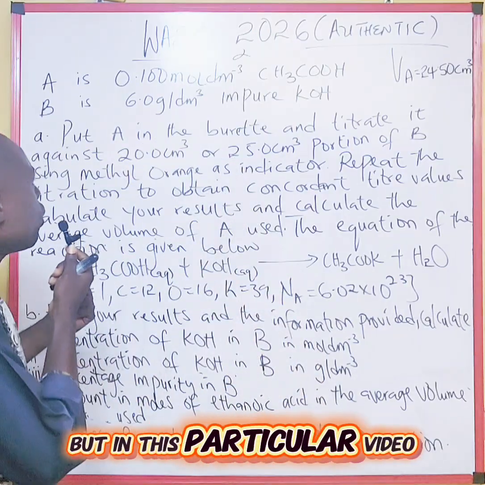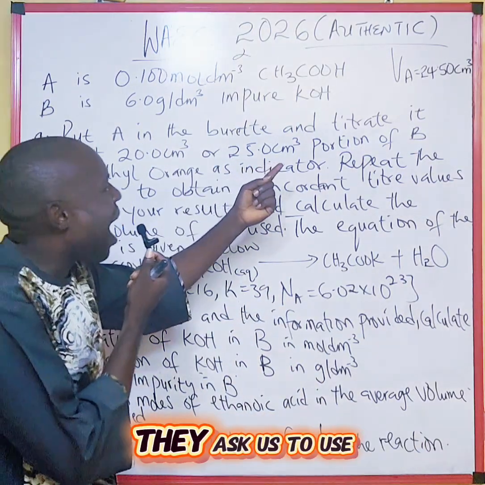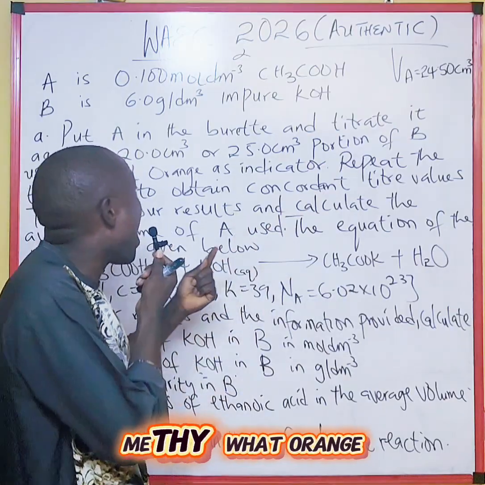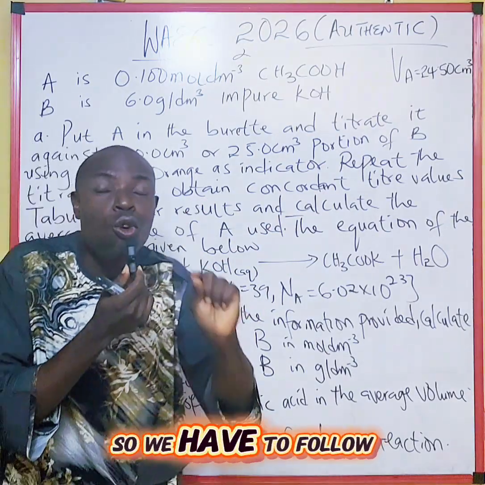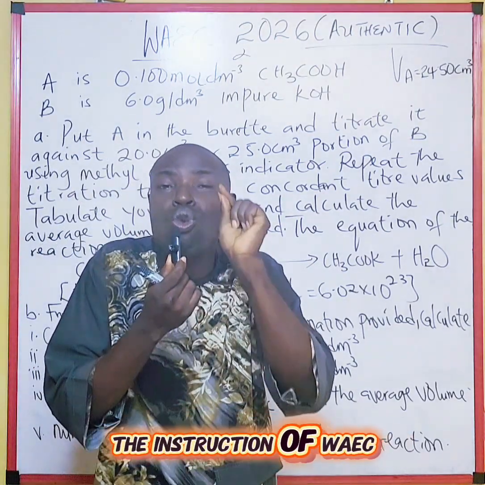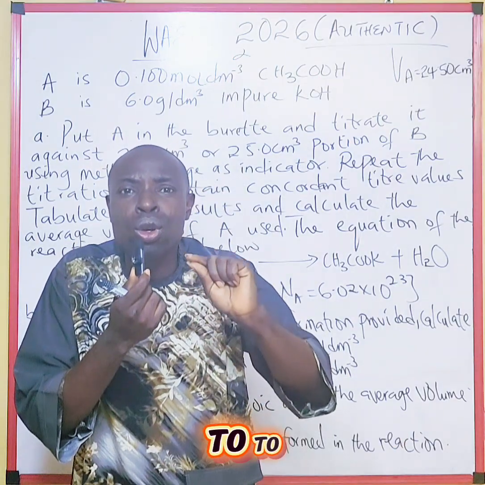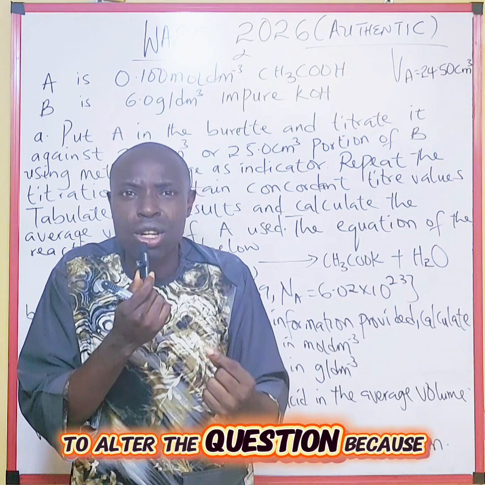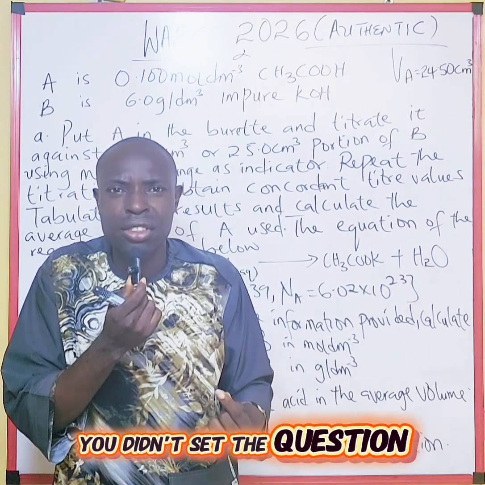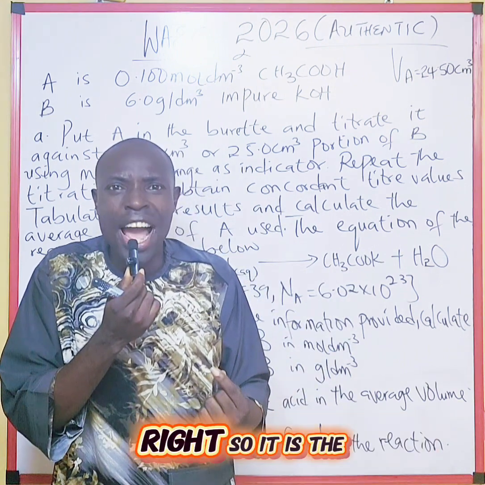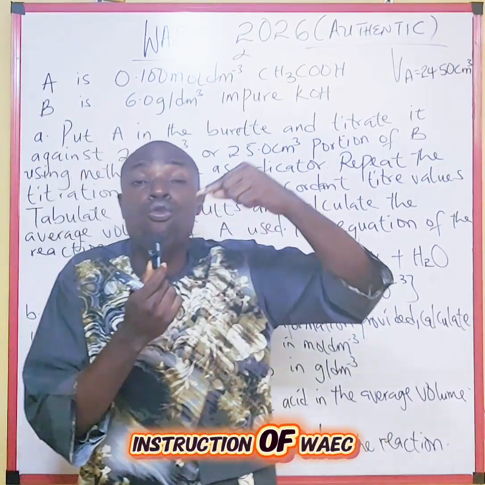But in this particular question, they ask us to use methyl orange. So we have to follow the instruction of WAEC. No teacher has the right to alter the question because you didn't set the question. It is the instruction of WAEC.